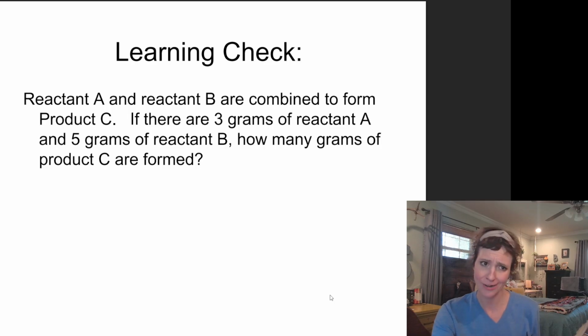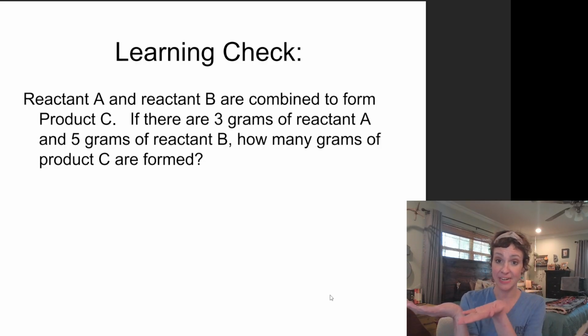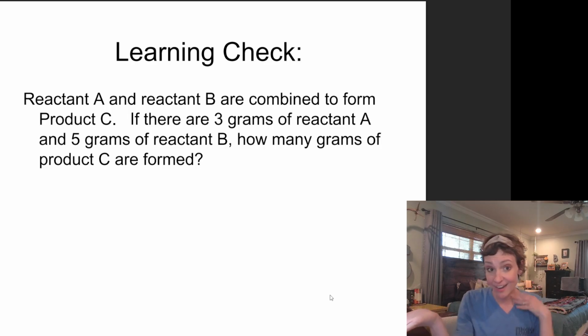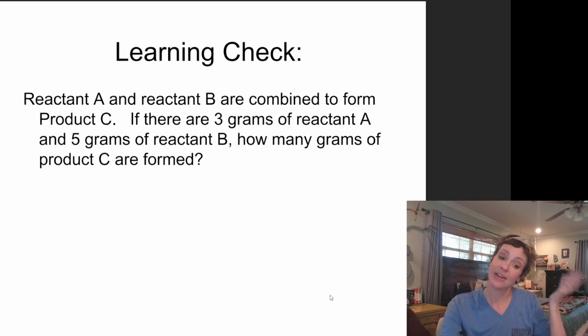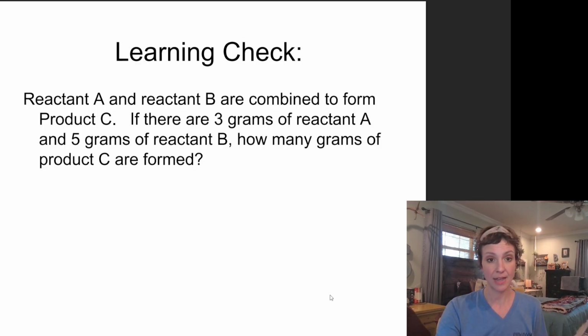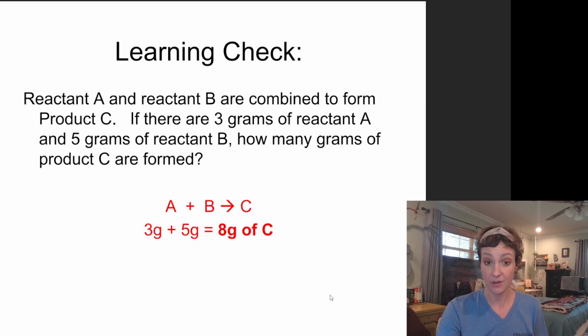So here's a learning check on how good you are at the law of conservation of mass. So if reactant A and reactant B are combined to form product C, there are 3 grams of reactant A and 5 grams of reactant B. How many grams of product C are formed? I hope we can add 5 and 3 together, you guys. And I think that we just did a good job. So this is just the law of conservation of mass, right?